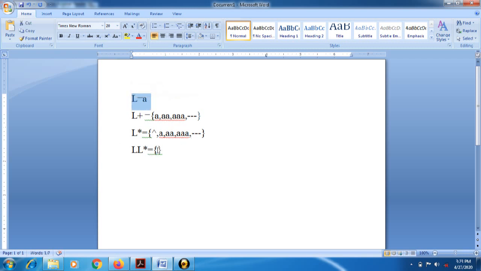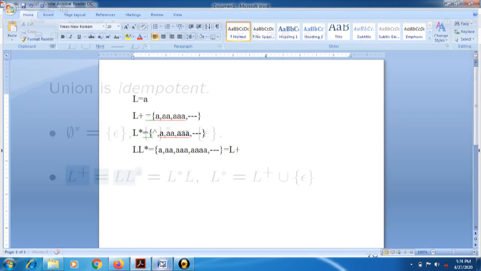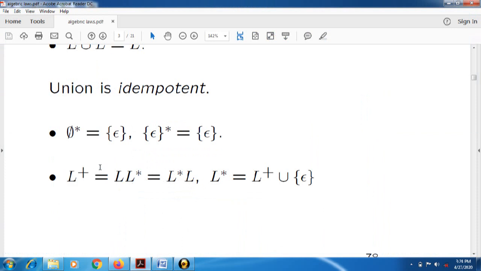A with null generates A, A with A generates AA, then triple A, 4 times A, and so on. And this set is nothing but the L positive closure. So according to this example we can find out this statement is true. Now we can change its sequence because we are applying for the same set only. That's why here for concatenation we can change the sequence.